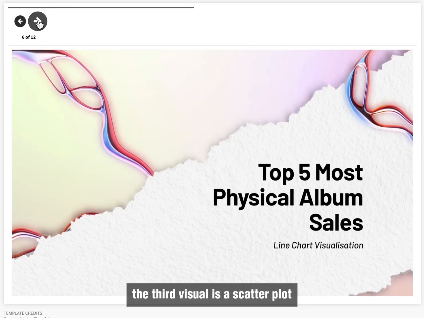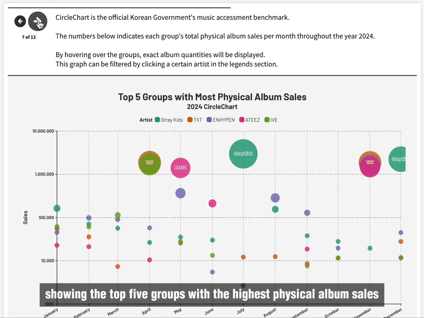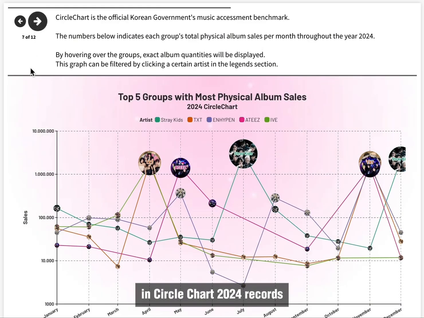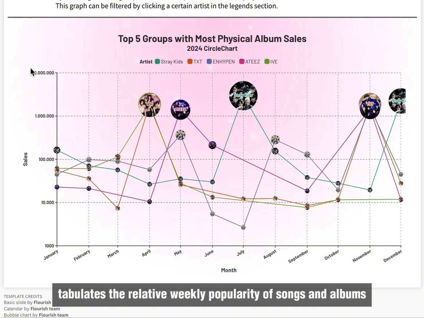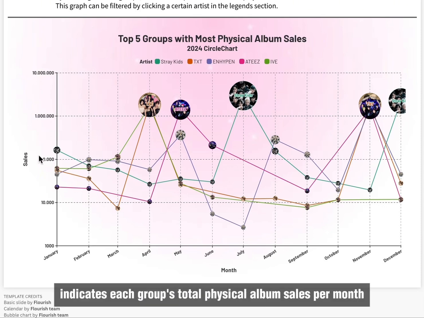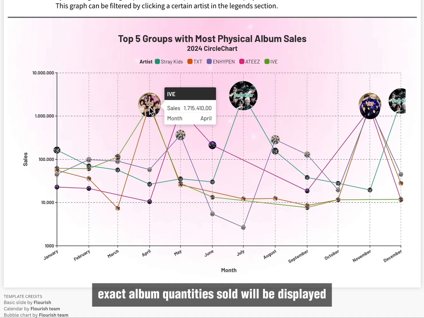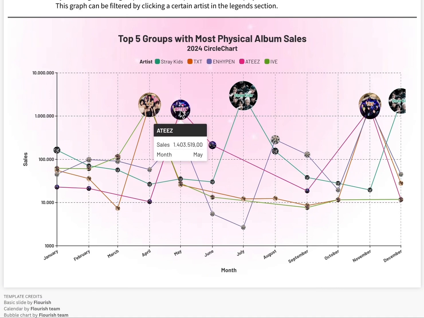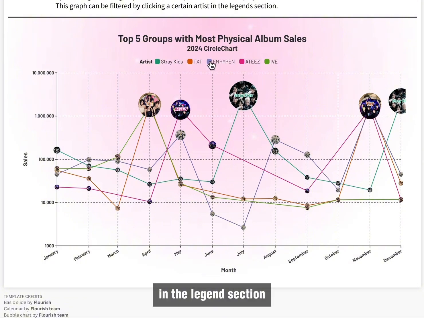The third visual is a scatter plot showing the top 5 groups with the highest physical album sales in Circle Chart 2024 records. Circle Chart, previously known as the Gaon Music Chart or the Gaon Chart, tabulates the relative weekly popularity of songs and albums in South Korea. The numbers here indicate each group's total physical album sales per month throughout the year 2024. By hovering over the groups, exact album quantities sold will be displayed. This graph can also be filtered by clicking a certain artist in the legend section.